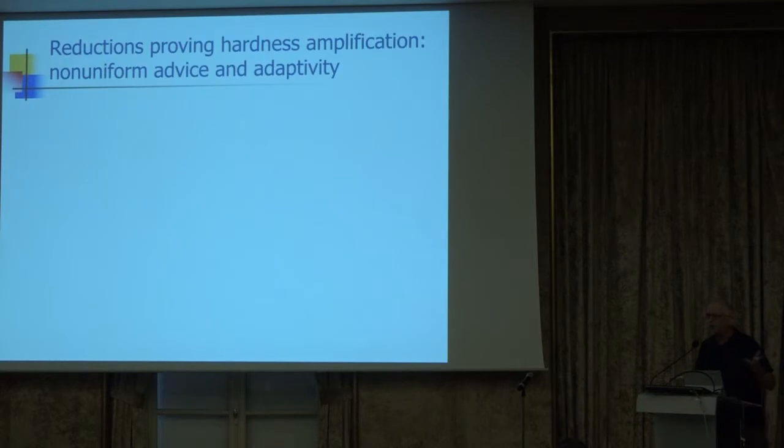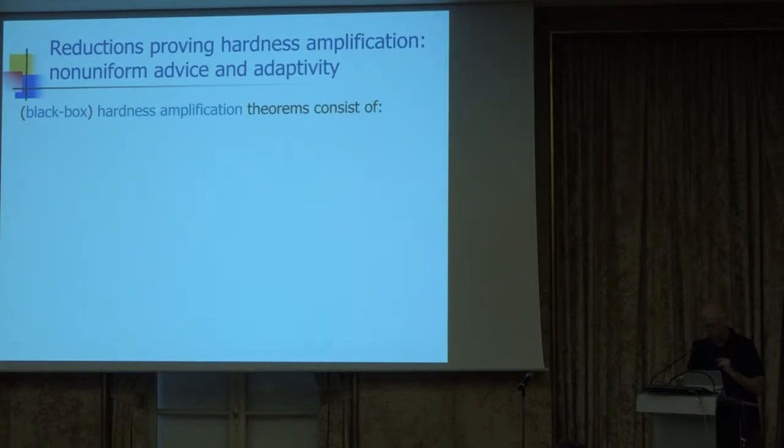I'm going to tell you about a black box technique, so I need to show you my black box model. So what is black box hardness amplification? What are black box hardness amplification theorems? They consist of two parts. The first part is a construction map, the amplification map, which you give this map f, and it gives you the function f prime. So that's the construction.